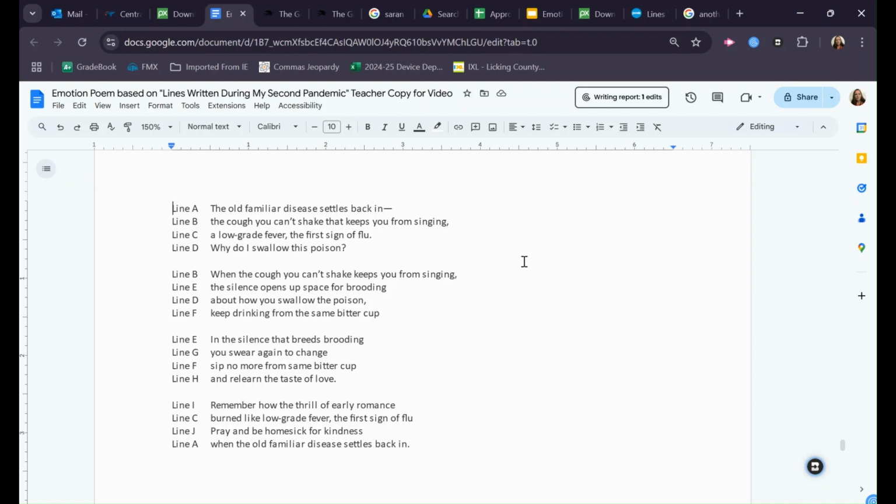Okay, so summing up the process here: picked an emotion, did some pre-writing, just some idea generating, wrote a first draft. Maybe it was crappy. That's okay. We embrace the crappy first draft, but then we revise. Did a first revision where you took your draft and tinkered with it by adding, deleting, rearranging, replacing. And then wrote a different draft which had the same ideas, maybe even some of the same lines, but that had a very different form and should look very different from your second draft. At that point, read back through, see which one you like the best, and just write me a couple lines of reflection about what you got from this process of writing.